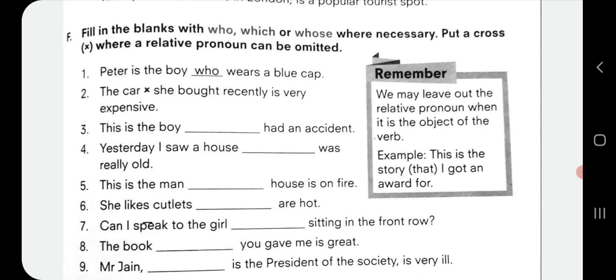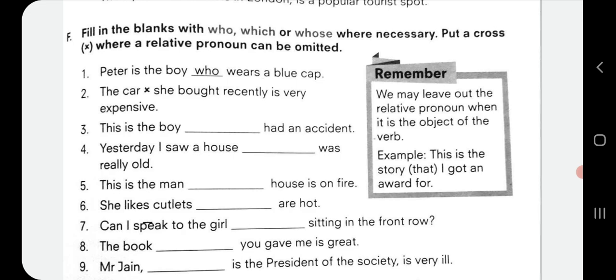So who fits in over here as we are talking about a boy. Yesterday I saw a house which was really old. So which is used for non-living things. This is the man whose house is on fire. Now as we are talking about a man and his house is possessed by the man. That's why we are using the possessive relative pronoun, that is whose.